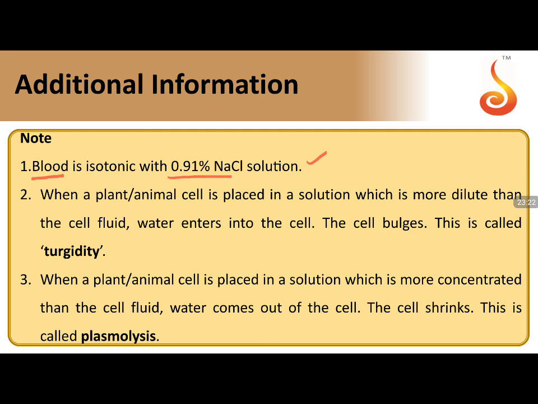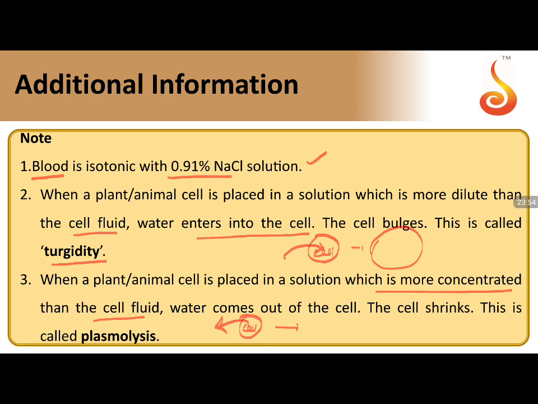0.91% NaCl solution. When a plant or animal cell is placed in a solution which is more dilute than the cell fluid, water enters into the cell. This will result in the expansion of the cell, it bulges out. This is taken as turgidity. When the reverse happens, that means the solution is more concentrated than the cell, then the liquid from the cell will come out, resulting in the shrinking of the cell, which is taken as plasmolysis.